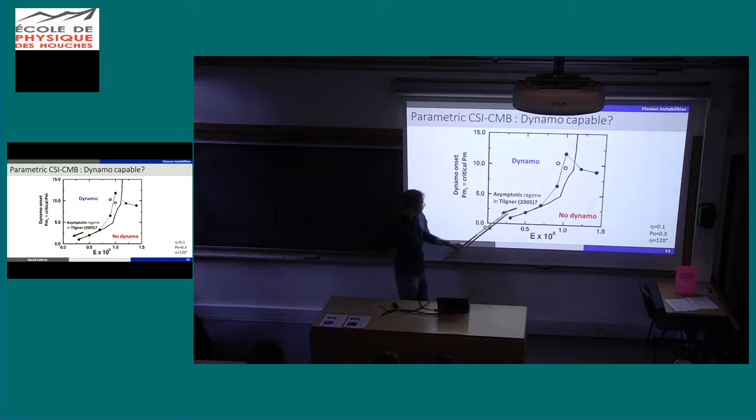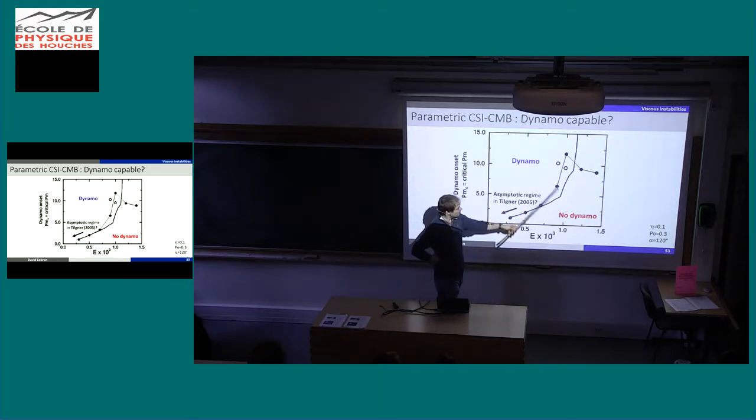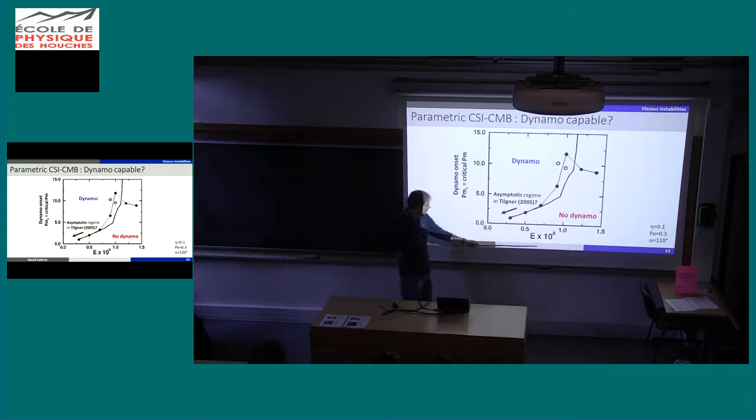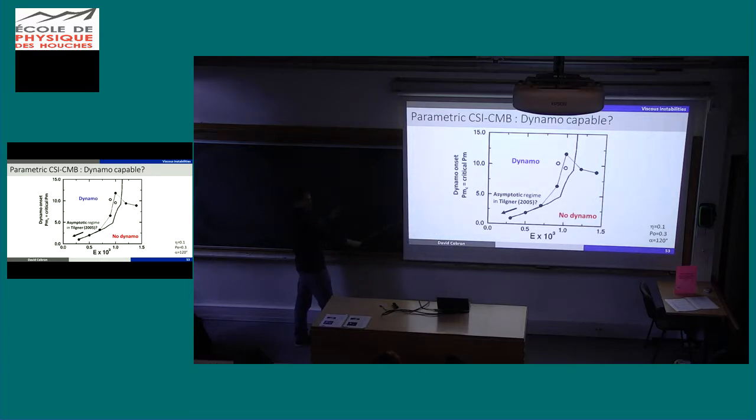So here I show the onset of dynamo. If we are above this line, we have dynamo. If we are below, we have no dynamo. Once again, I take the worst parameters, so magnetic Prandtl number and Ekman number. We know that for the moon, we are here, 10 to the 15 and 10 to the 6, and this is the kind of simulation we had before our work. So this guy, Andreas Tilgner, concludes from his work, okay, it will work. If I extrapolate over many decades, I will put the moon above this line.